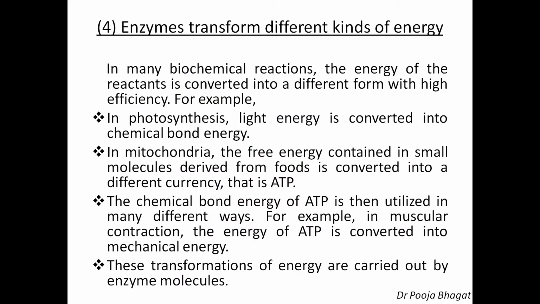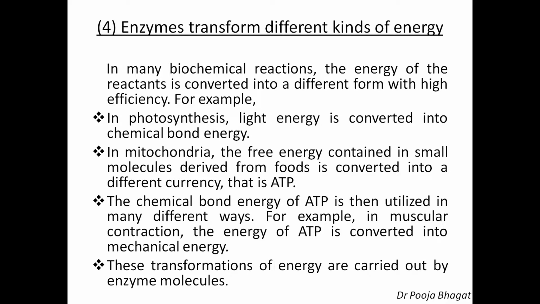Then, this is the fourth property, again a very important property. Enzymes transform different kinds of energy. In many biochemical reactions, the energy of the reactants is converted into a different form with high efficiency. For example, in photosynthesis, the light energy is converted into chemical bond energy. All of you know in photosynthesis, carbon dioxide and water get converted into glucose. So glucose is a chemical molecule formed. This reaction takes place in the presence of light, so light energy is converted into chemical bond energy.